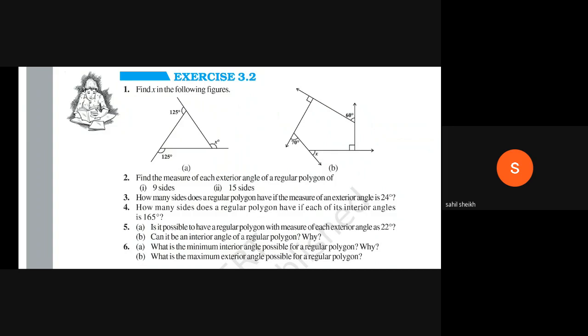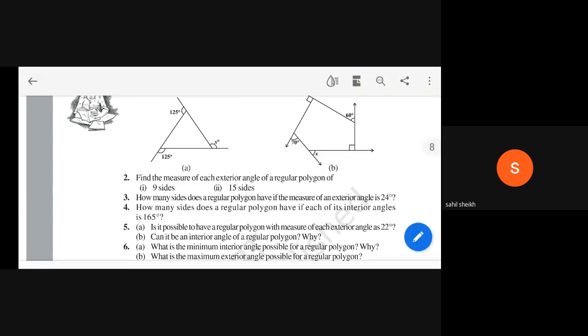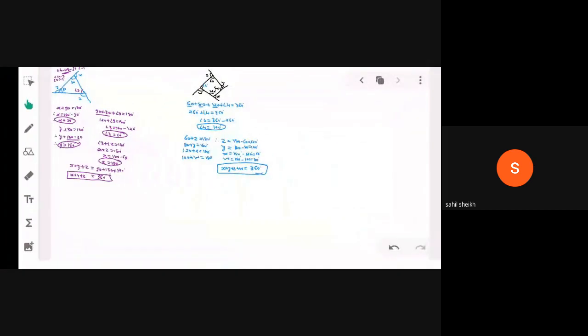Two figures are given here, a triangle and a quadrilateral, in which we have to find x, where x is the exterior angle, right? But we know that the sum of exterior angles in any polygon is 360 degree. Here two exterior angles 125 and 125 degree are given. So we have to find x, it is very easy, right?